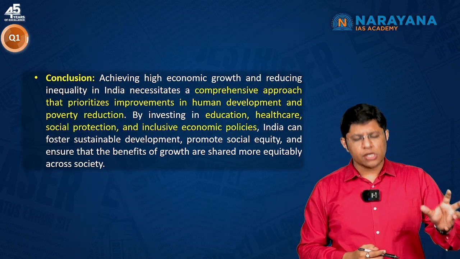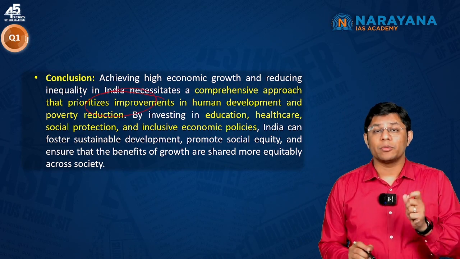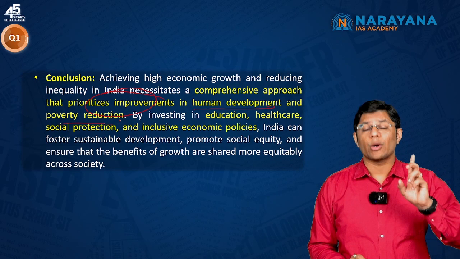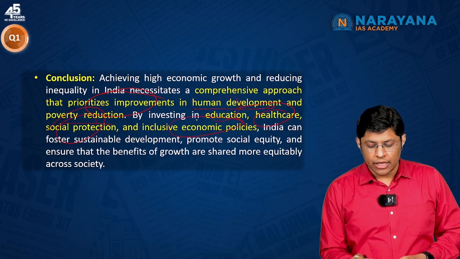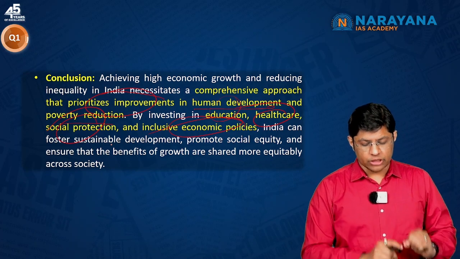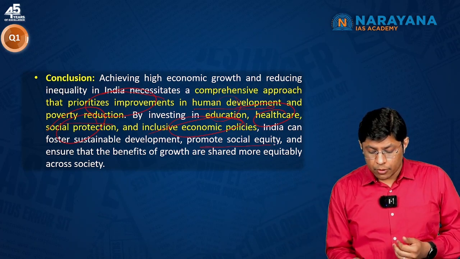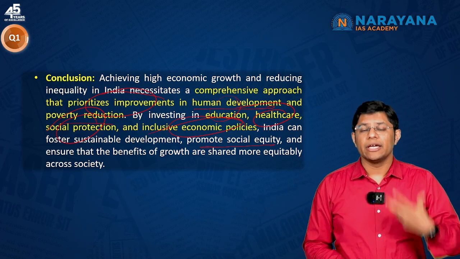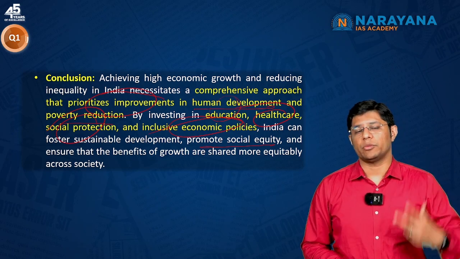Conclusion: again, we need a comprehensive approach that prioritizes improvements in human development and poverty reduction. And how can we do that? By investing in education, healthcare, social protection and inclusive economic policies. This is the only way through which India can ensure sustainable development, promote social equity and ensure that the growth we see is the growth for every section of the population.